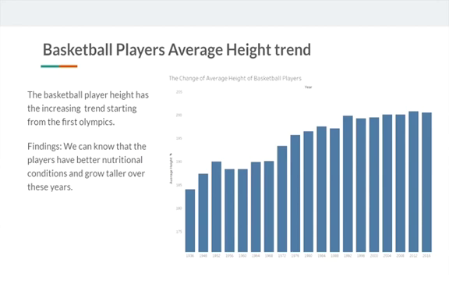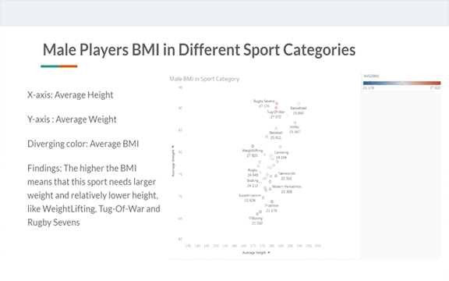And the second, in addition to height, I also want to analyze BMI. Because BMI is related to height and weight, we put it in the same map, and we use a diverging color from blue to red to represent BMI. And we find that the higher the BMI is, the more the sport needs larger weight and relatively lower height. For example, weightlifting, tug of war, and rugby sevens. So BMI depends on the sport. And this is my part, and I will now pass it to my groupmate.